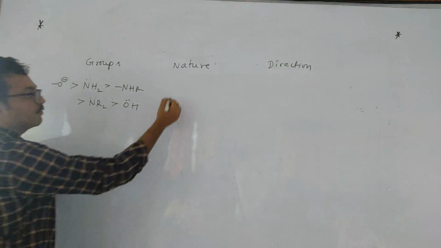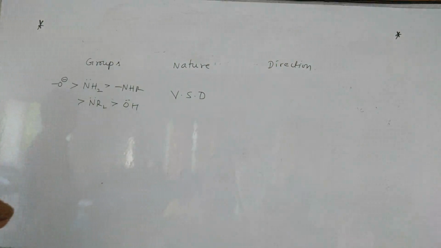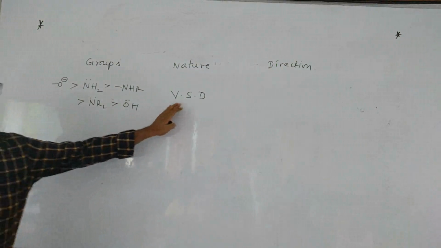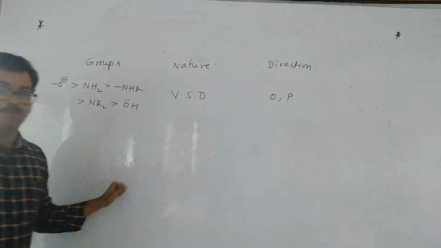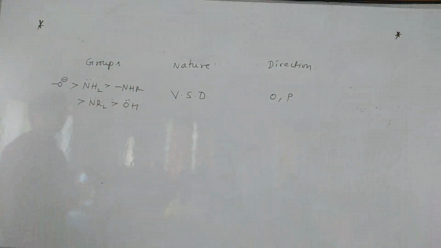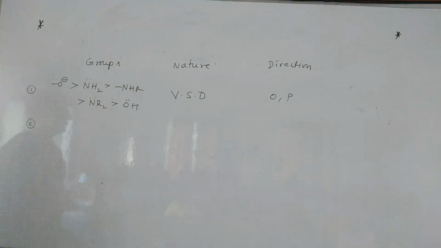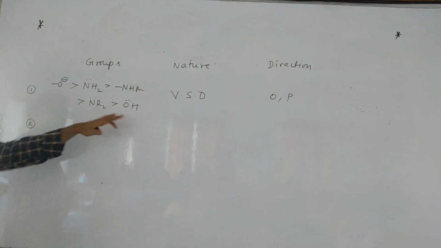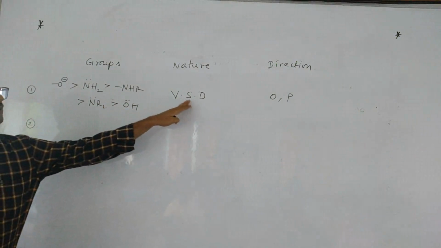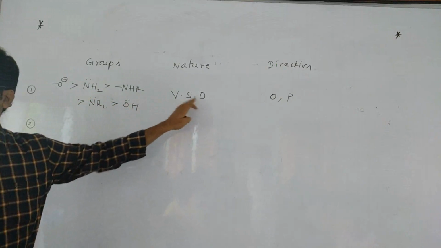These are very strong donating groups. So they are which directing, children? Ortho para directing. This is the first serial number. Now second. O minus, NH2 amine group, secondary amine, tertiary amine, like that. These are all very strong donating. Shortcut: VST means very strong donating.